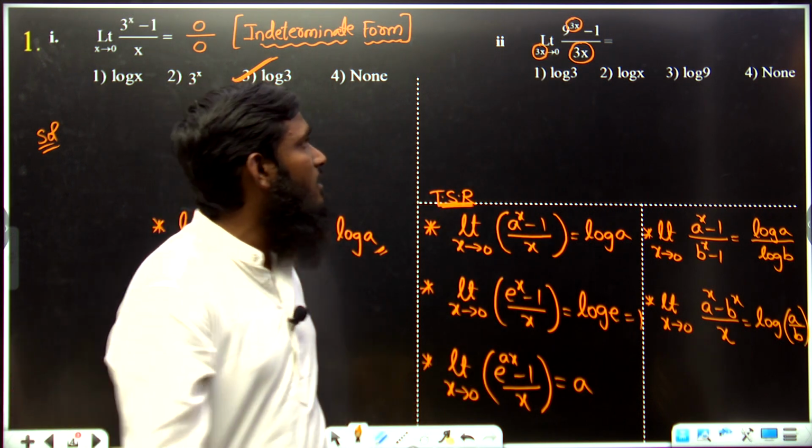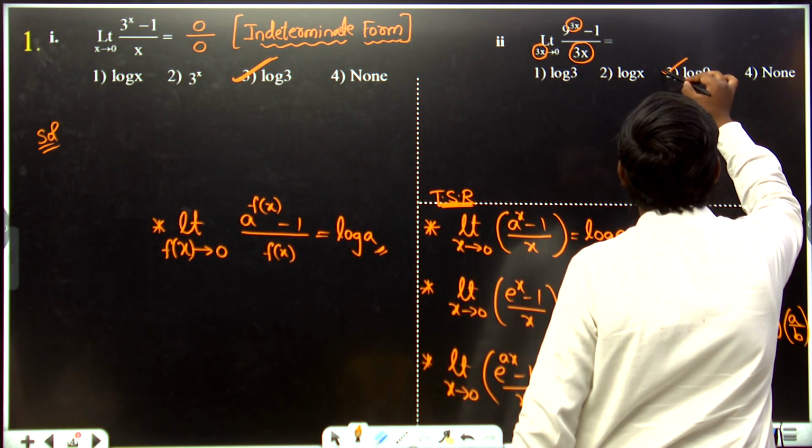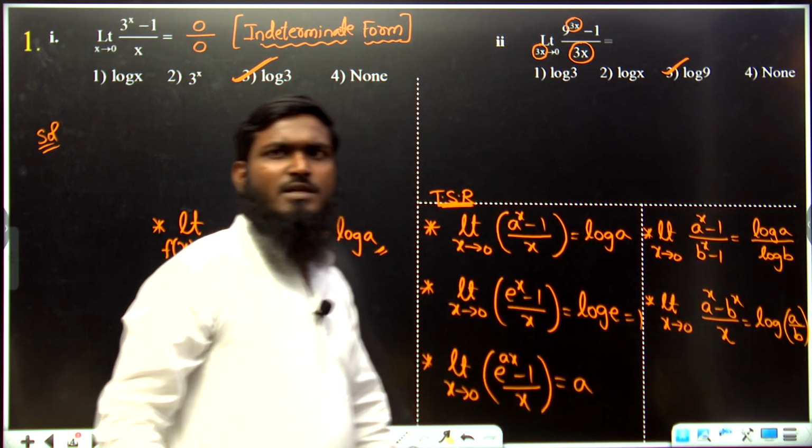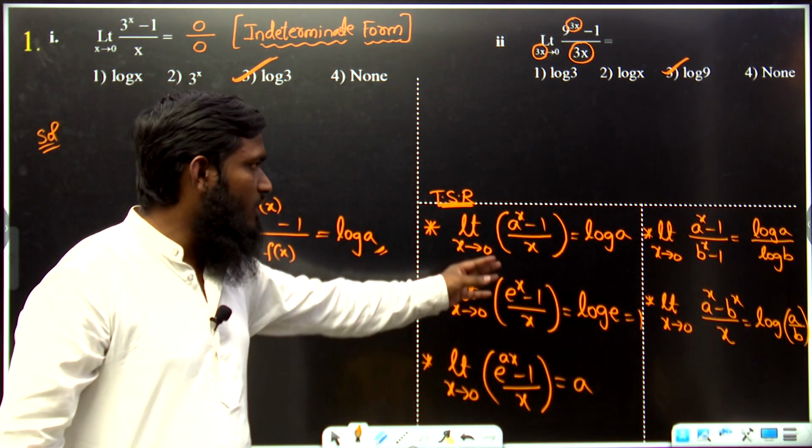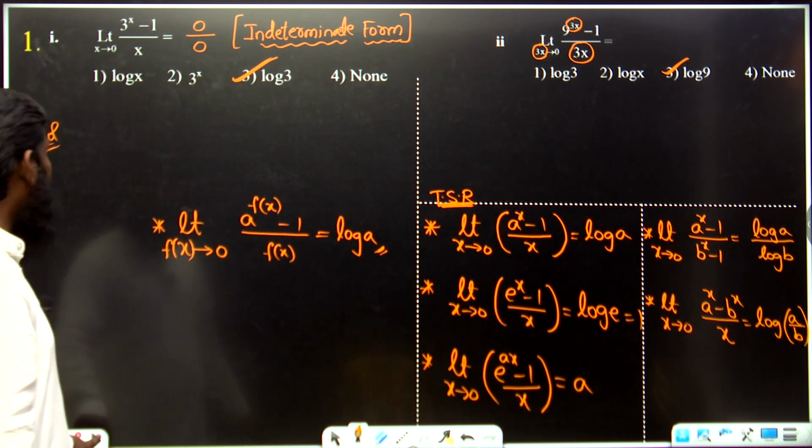So what will be the final answer? Log 9. Log 9 means again option number 3, okay. So like this we can directly say the answers by using this part over here, okay. Now let us go with the next question.